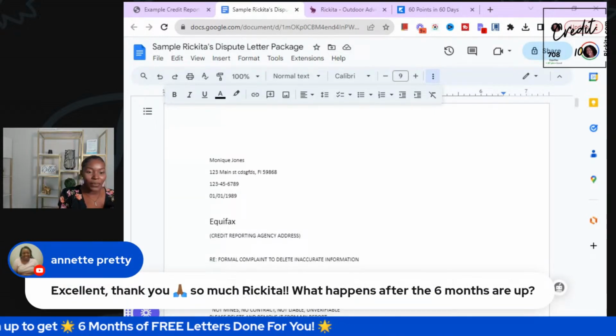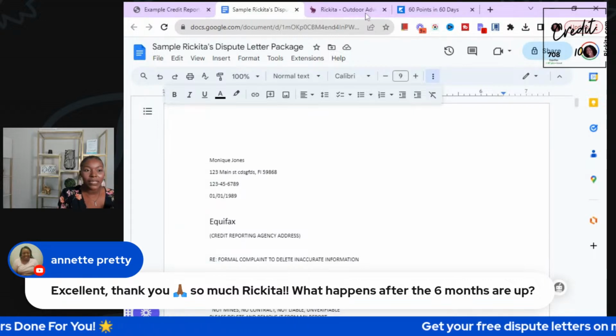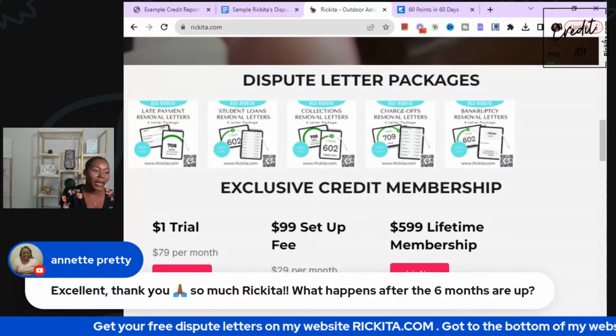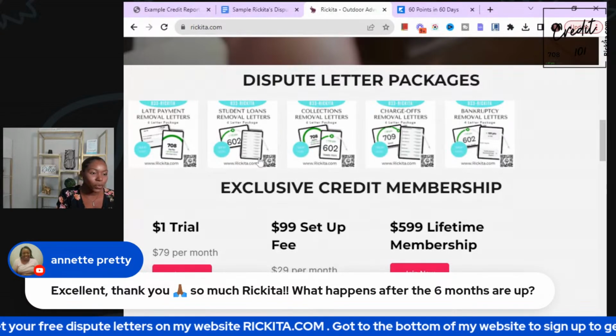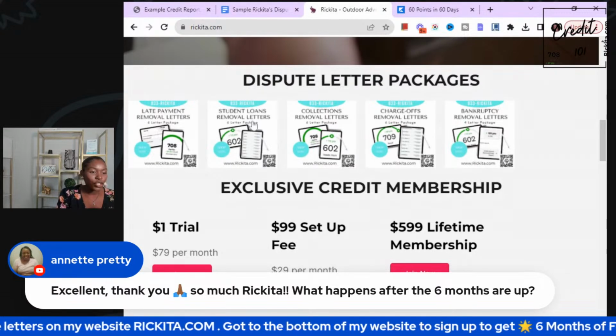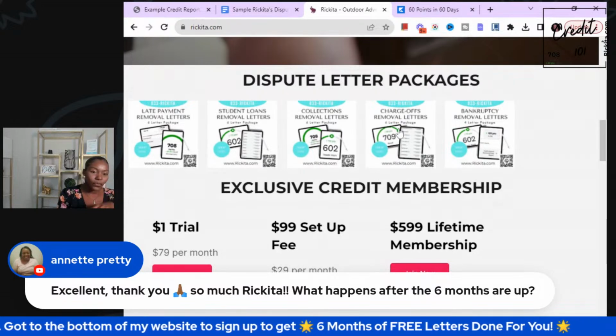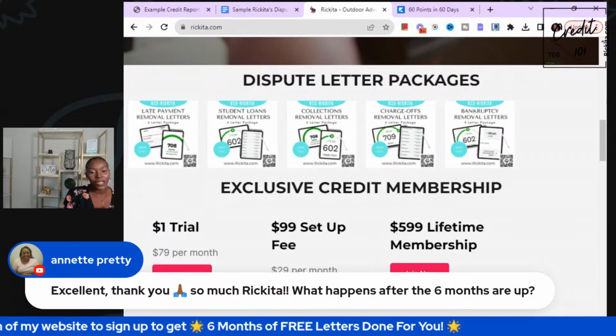They said, hey, what happens when the 6 months is up? When your 6 months is up and you still have certain accounts on there, that's when you want to send out target letters for late payments. That way you can target and talk about that late payment. The student loans, you want to send out the letter for just your student loans on that one letter. Collection, you want to target collections. Charge off, you want to target charge offs.